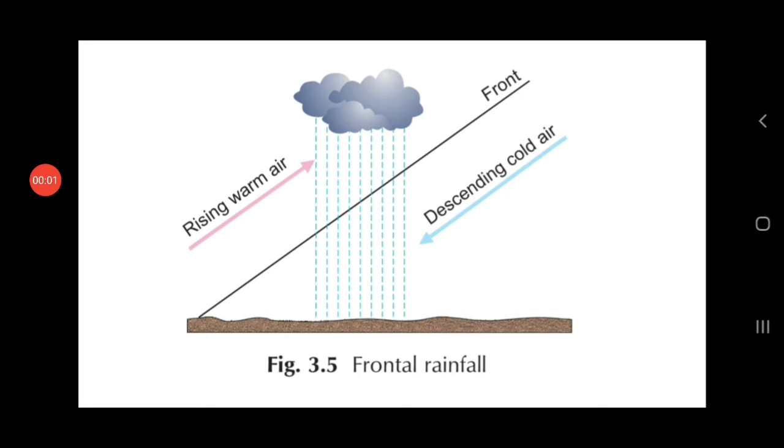Now what happens is, the warm air, or you can say the hot air, you all know it is lighter, so it rises over the heavier air. Now which is heavier air? Cold air. So when this warm air rises, children, it cools down over there, then it saturates, and what is formed? Clouds are formed, and that clouds lead to heavy rain. So in the picture also you all can see that the warm air is rising over the cold air. This type of rainfall, children, is very common in subpolar low pressure belts.